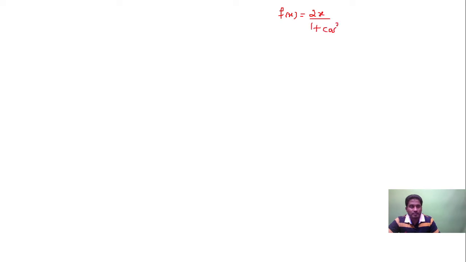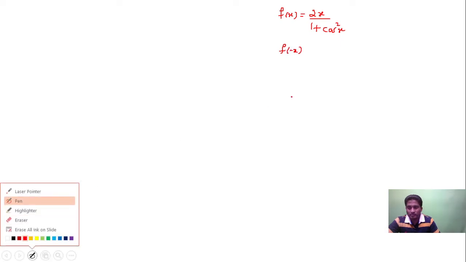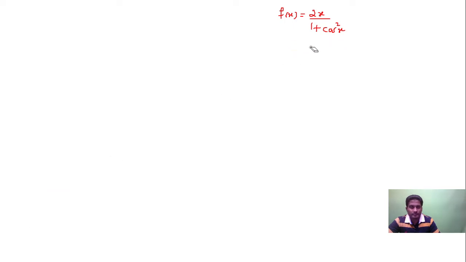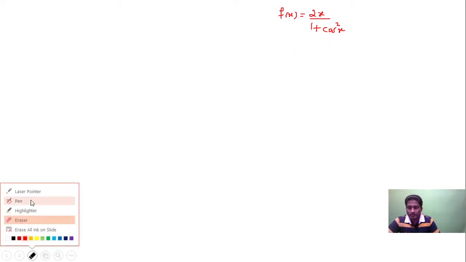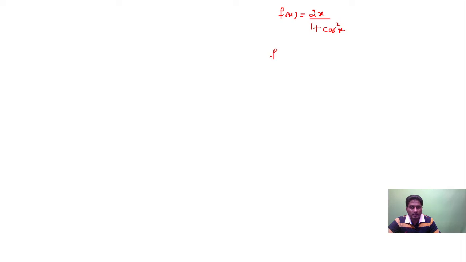This will be an odd function because f of minus x will be equal to 2 into minus x upon 1 plus cos square of minus x.